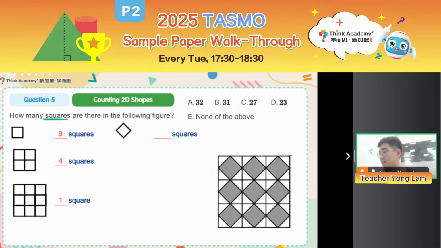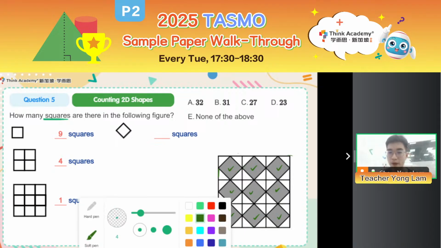You can see that there are already some shaded squares. The shaded squares are over here. 1, 2, 3, 4, 5, 6, 7, 8, 9. 9 such slanted squares. But also, there are some that are hidden in this blank white part. Let me use a more obvious color.